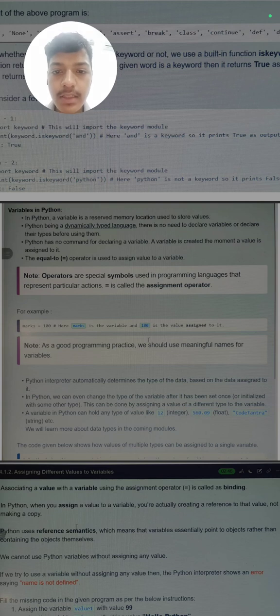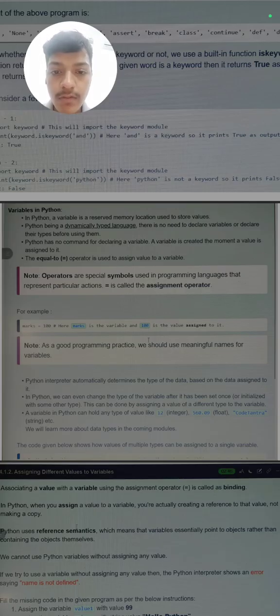In Python, a variable is a reserved memory location used to store a value. As I told you, a variable is given some name, and that name holds that address, its identification. That is called a variable. Like your name is something, my name is Shivam. So Shivam is a variable which is my identification. Someone will know me by my name only.